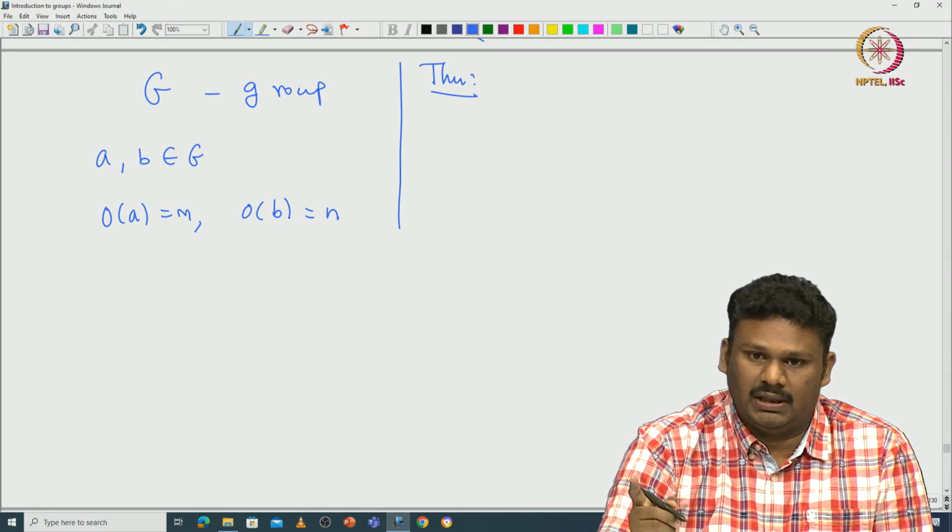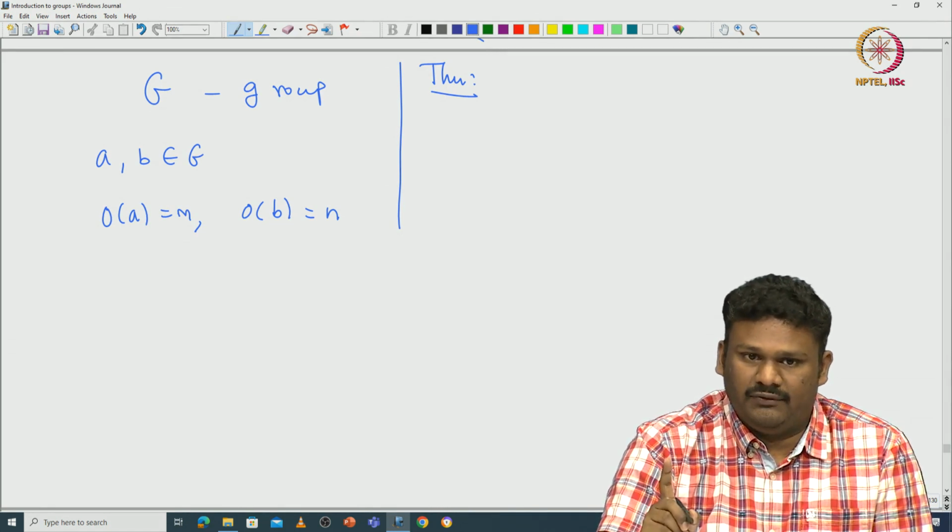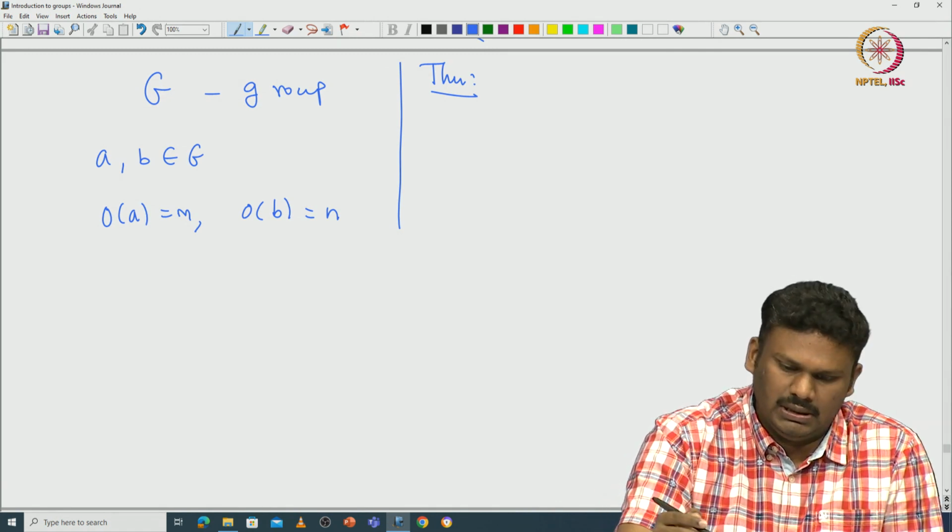Okay. That is something we can conclude if AB commutes. But if AB does not commute, then we do not have any handling. That is what this theorem says.